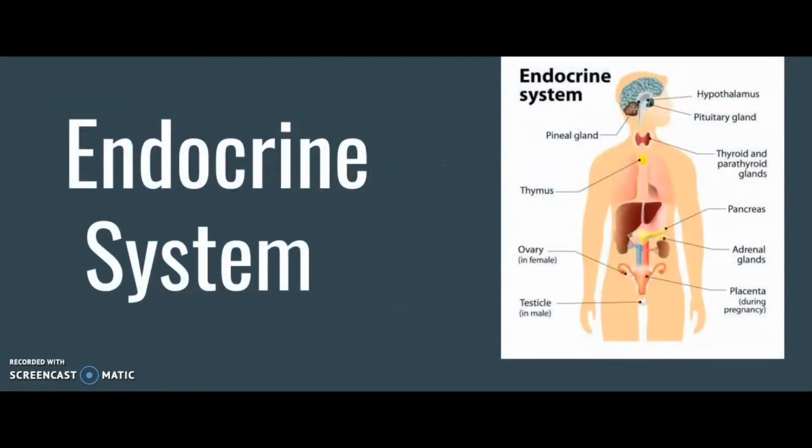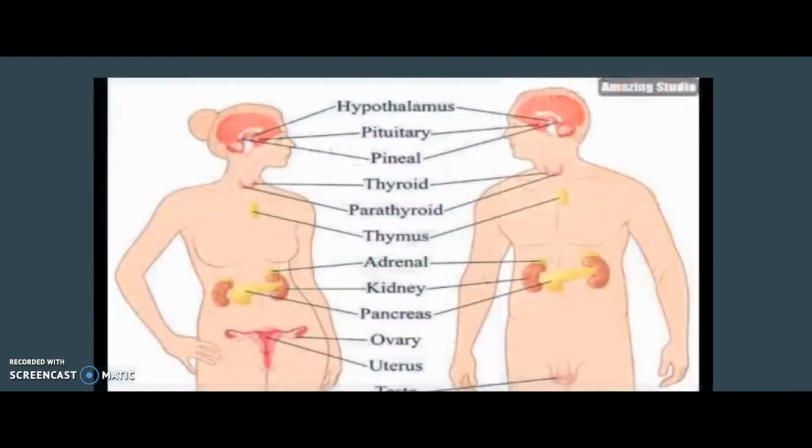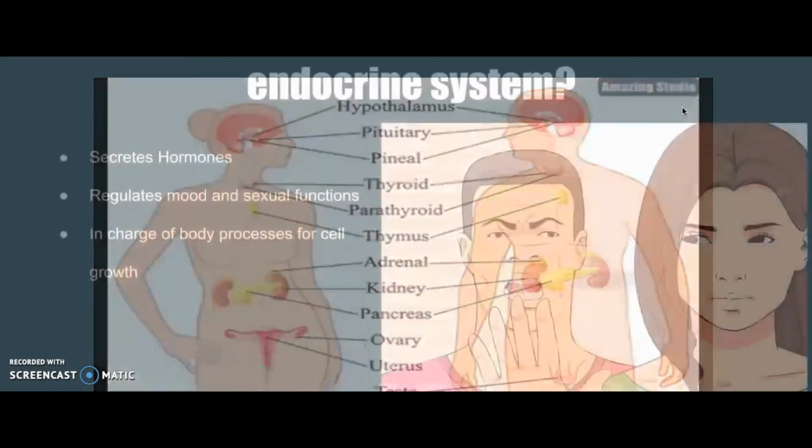Before we learn about the specifics of the endocrine system, first look at the organs of the endocrine system and where it is. All the way on top is the hypothalamus, then the pituitary, then the pineal, then the thyroid, then the parathyroid, then the thymus, then the adrenal, the kidney, the pancreas, the ovaries for females, the uterus for females, and then the testes.